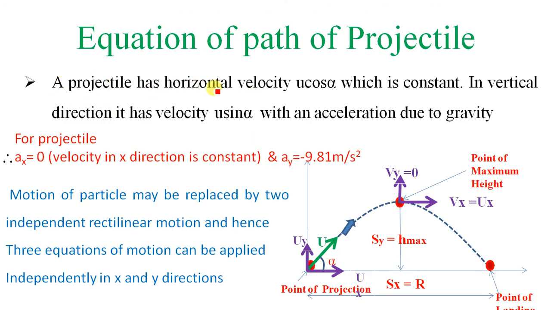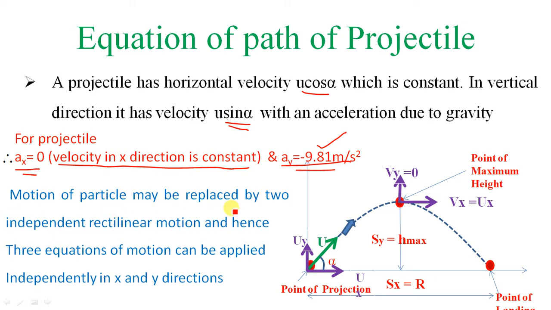A projectile has horizontal velocity u cos alpha, which is constant. In the vertical direction it has velocity u sin alpha with an acceleration due to gravity. For a projectile, acceleration in the x direction is always zero because velocity in the x direction is constant, and a_y, the acceleration due to gravity in the y direction, is minus 9.81 meter per second square.